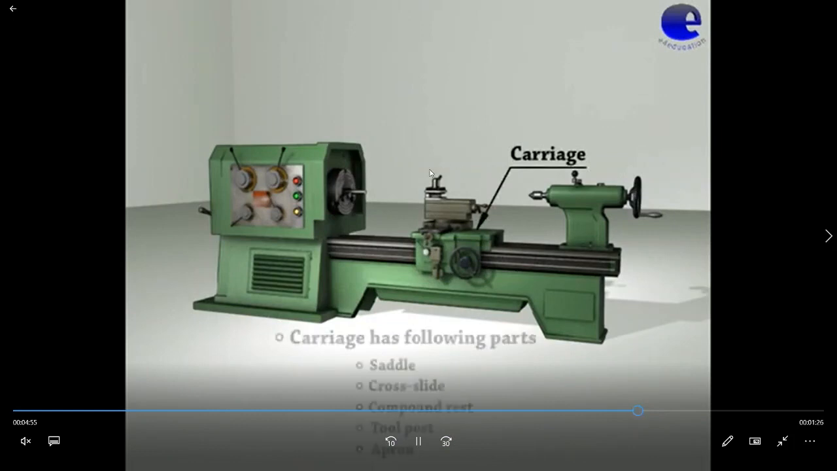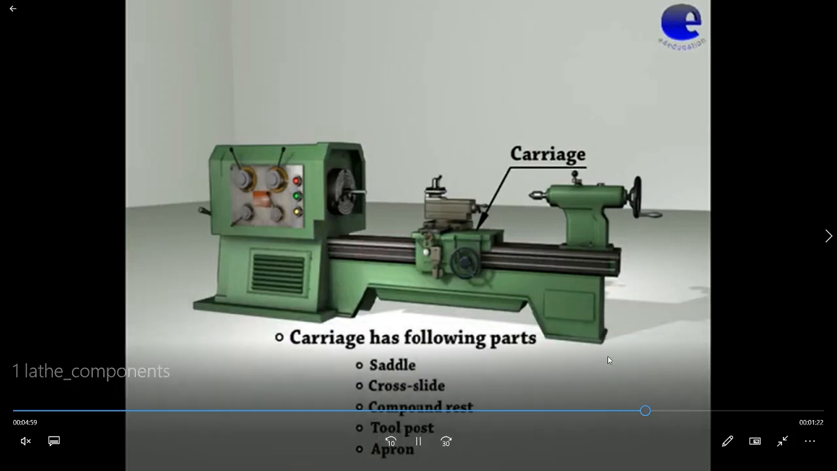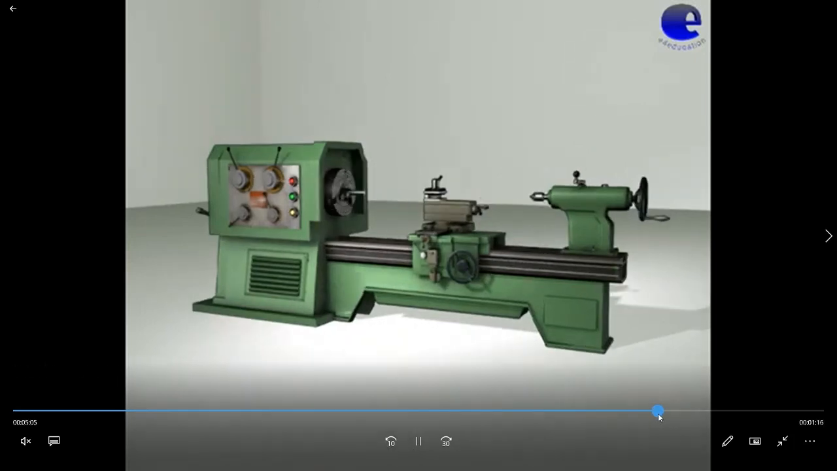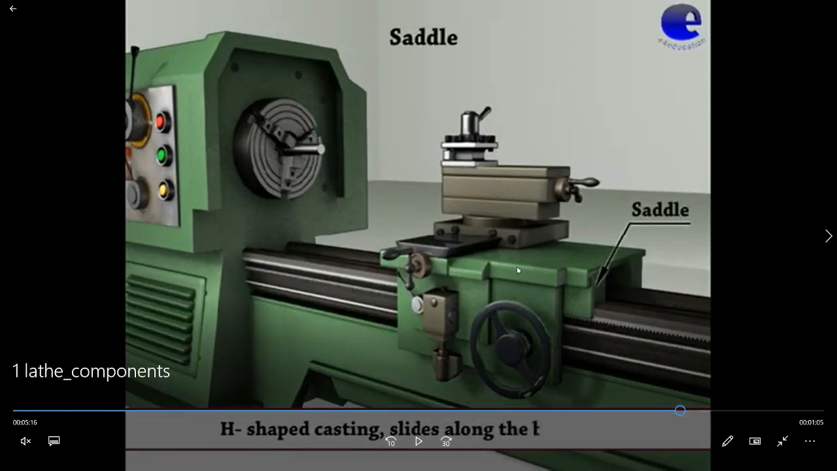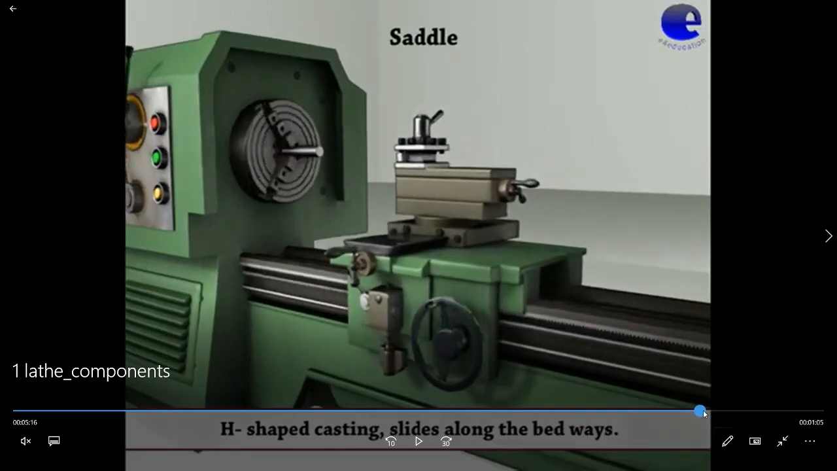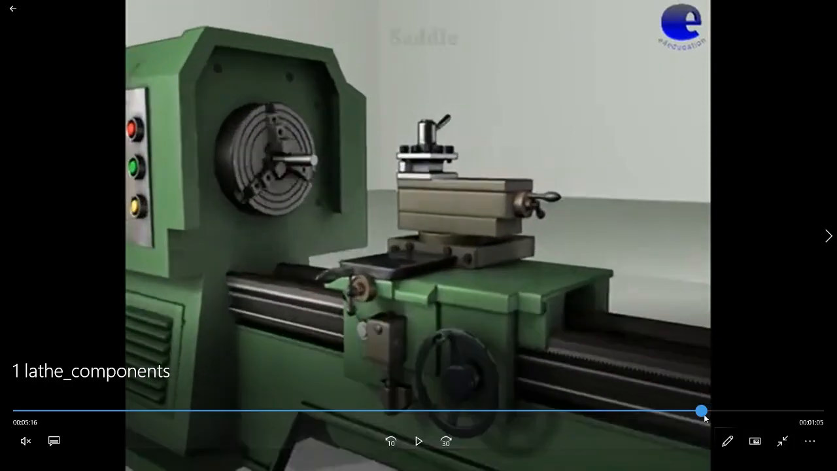Now this central device, the total device, is called the carriage. The carriage consists of the saddle, cross slide, compound rest, tool post, and apron. This green portion is called the saddle, and this bigger wheel is called the saddle wheel. When you rotate this wheel, the saddle can move along the guide ways. You can see the saddle is moving along the guide ways.